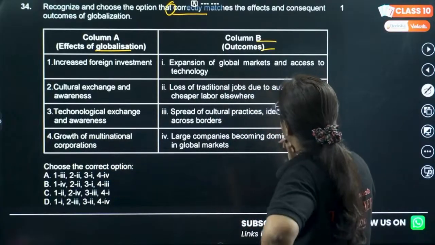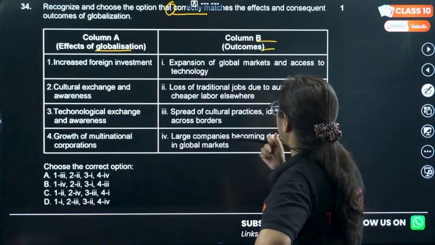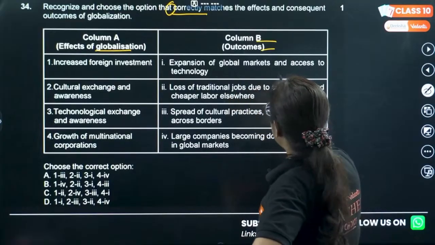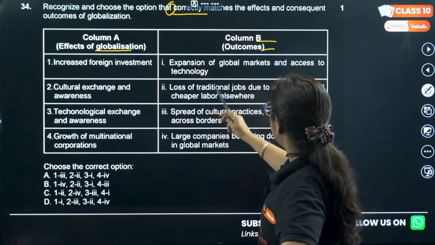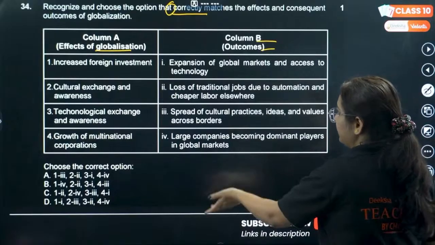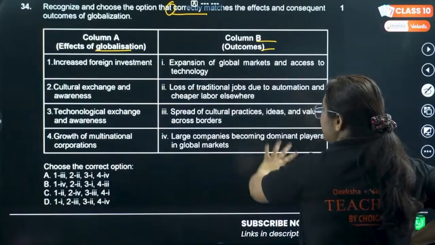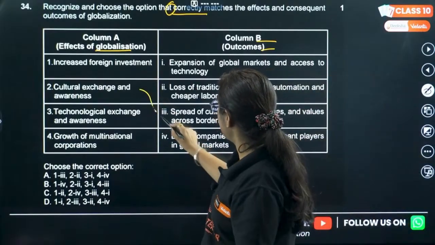Padna padega. So what happened because of the increase of foreign investment? Foreign investment increased: expansion of global market and access to technology. Okay. Loss of traditional jobs due to automation and cheaper labor elsewhere. Spread of cultural practice, ideas and values across. Fine. See, cultural exchange and awareness.